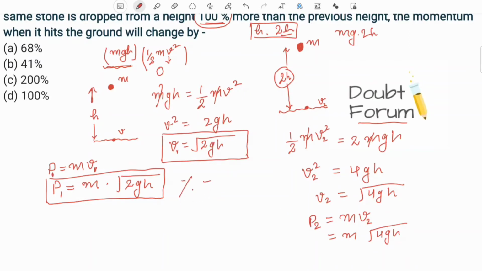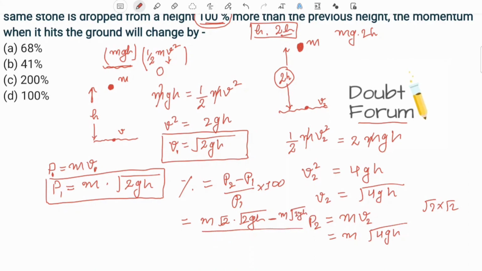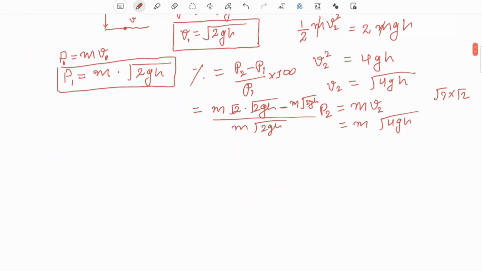So the percentage change in momentum will be the change in momentum, that is P2 minus P1, with respect to P1, into 100. This is the percentage change in momentum. So the value of P2 is m root 4gh. We can write it as root 2 into 2gh. This 4 is nothing but root 2 into root 2. So in place of 4, one root 2 we have taken out, minus P1, which is m under root of 2gh, divided by P1.